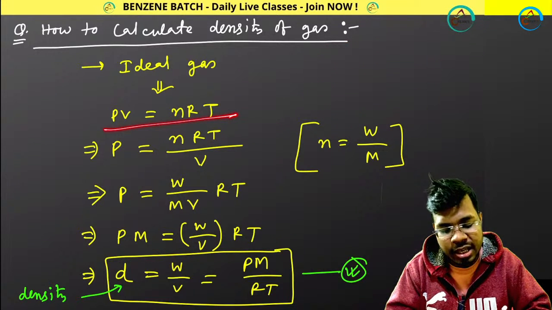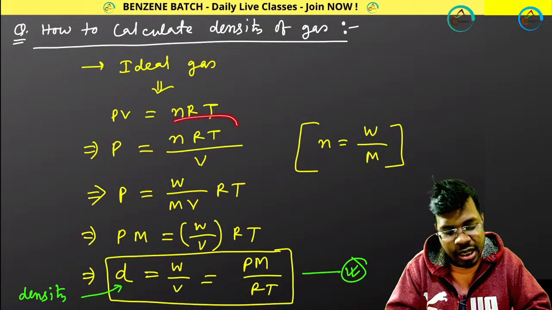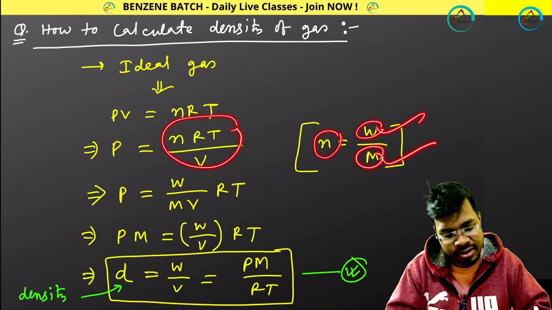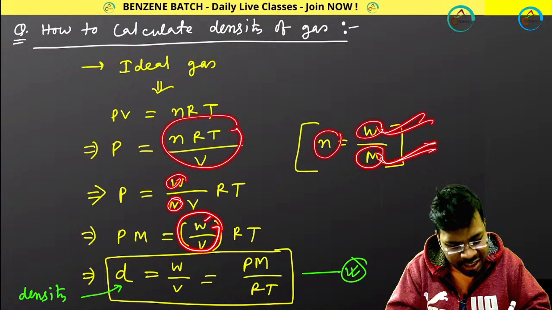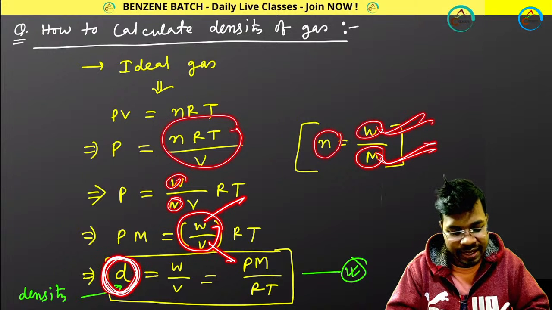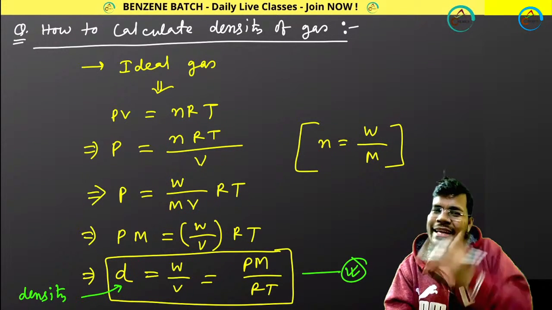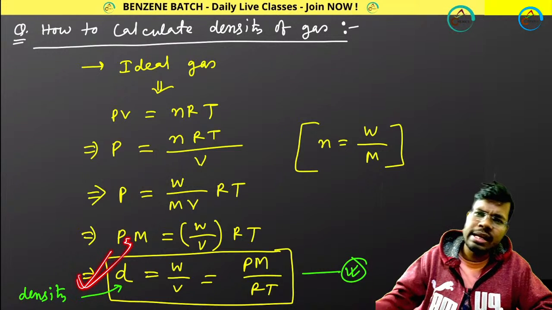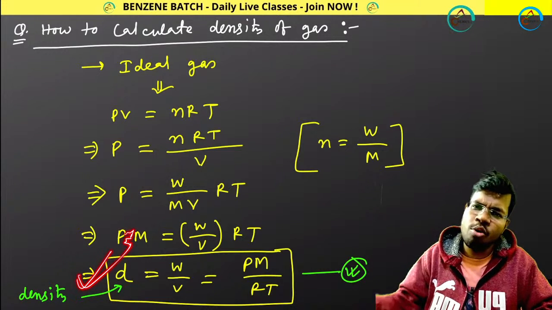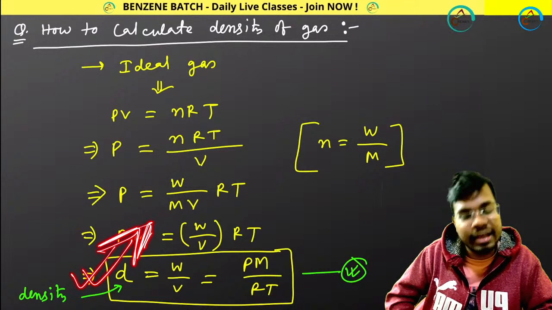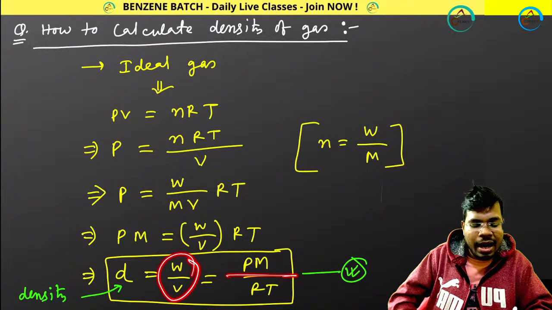PV equals nRT, so P equals nRT by V. You already know n equals W by M, weight by molar mass. So W by V, mass by volume, will be density. Don't make a mistake. Number of molecules per cc is also called density sometimes, but it is not the accurate one. This is the more accurate one, the more important density. Great. W by V, PM by RT.